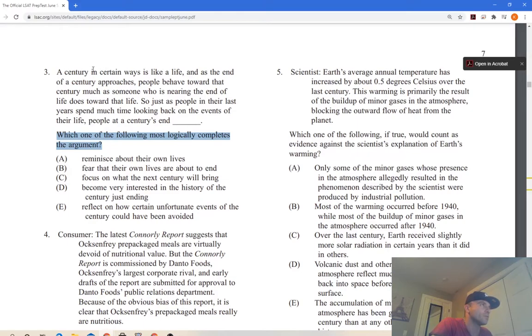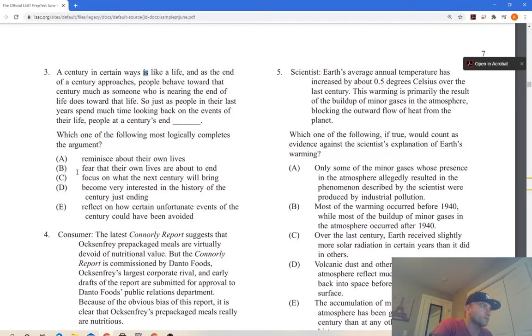"In certain ways" is an adverb. I think that qualifies this. So a century is like a life in certain ways. And as the end of a century approaches, people behave towards that century much as someone who is nearing the end of life does towards that life. So just as people in the last year spend much time looking back on the events of their life, people at the century's end are going to be looking at the century's end.